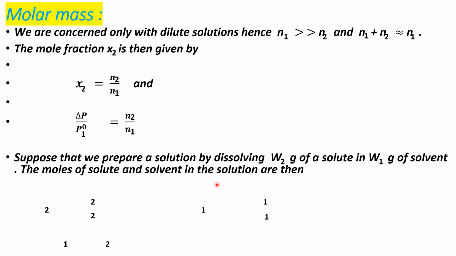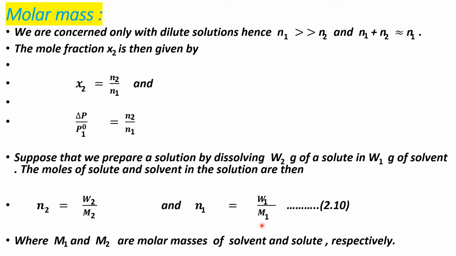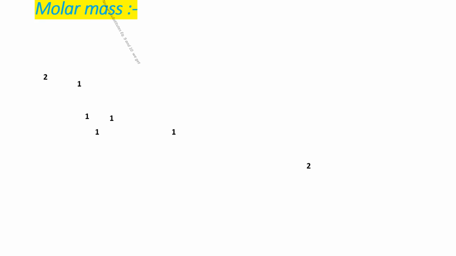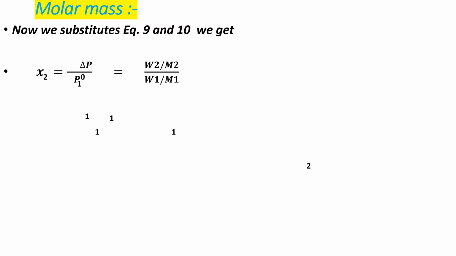Then the moles of solute and solvent in the solution are N2 is equal to W2 upon M2 and N1 is equal to W1 upon M1, where M1 and M2 are the molar masses of solvent and solute respectively.